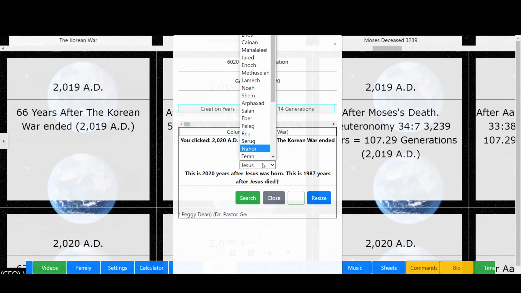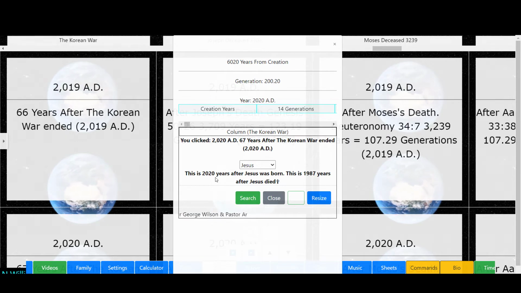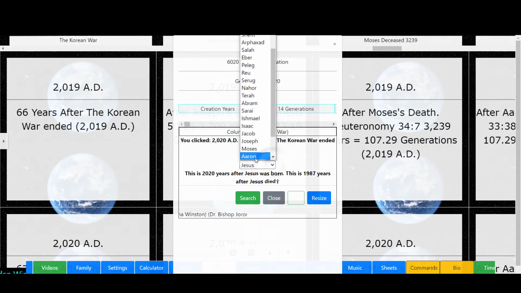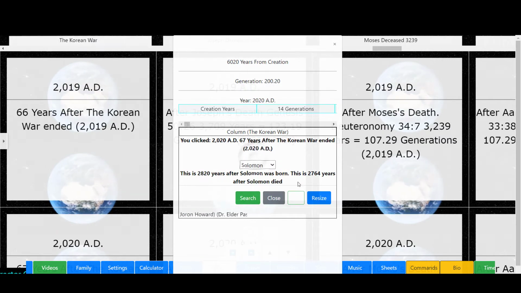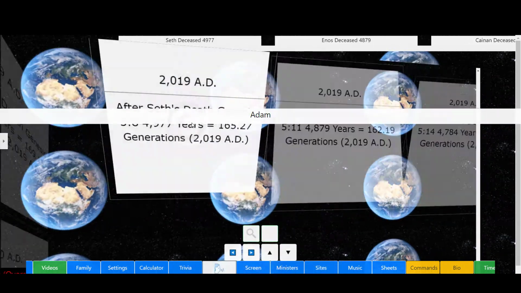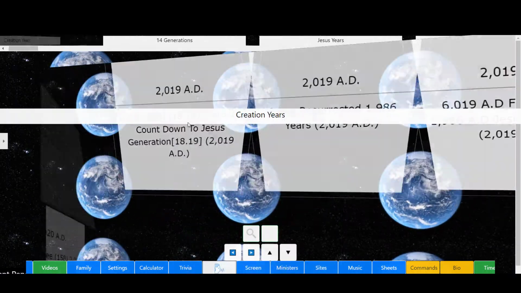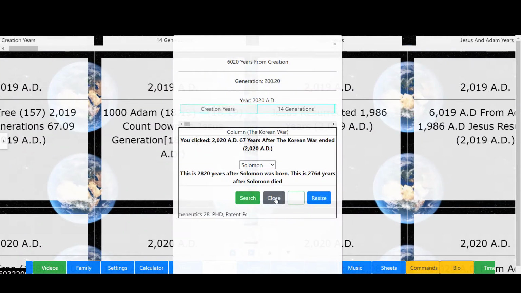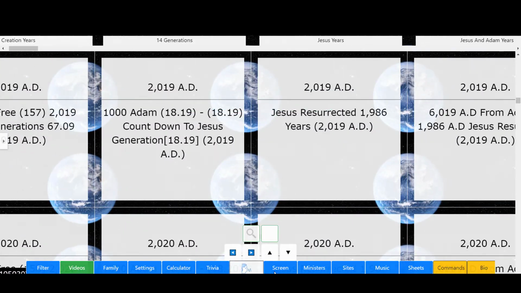Let's see, Jesus is, okay, 2,020 years after Jesus was born was 67 years after the Korean War ended. Pretty cool. This is supposed to be 2020, not 2000. Let's check Solomon. Okay. Wow, 2,820 years after Solomon was born, so 67 years after the Korean War ended. Oh, that's pretty cool. Okay. All right. Okay, I think that's pretty much some cool things I wanted to show you all.